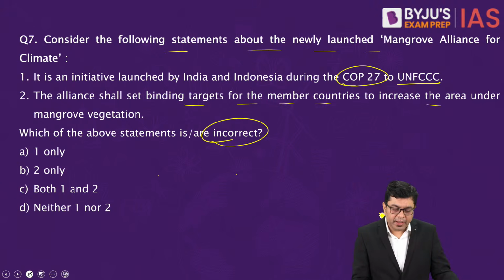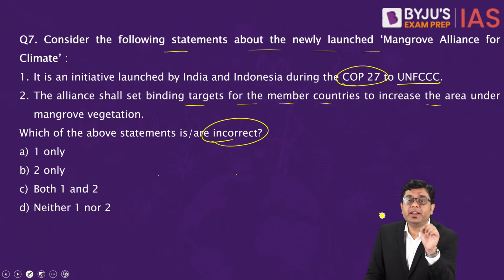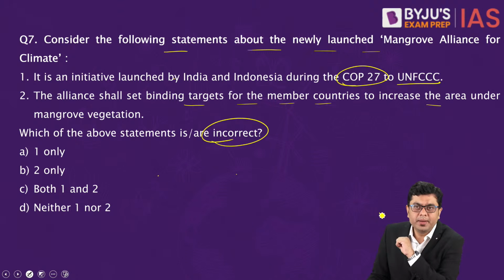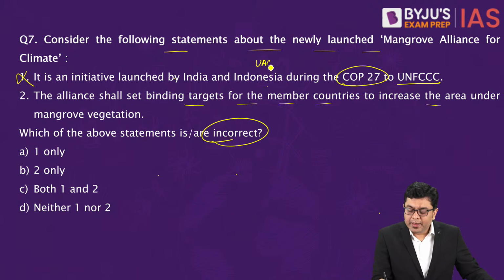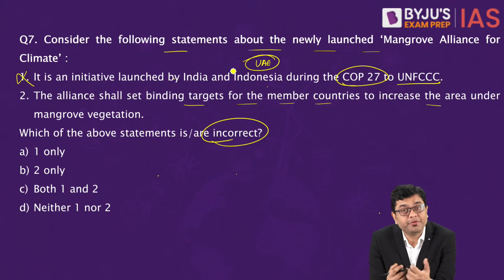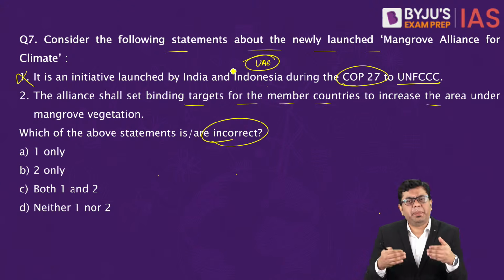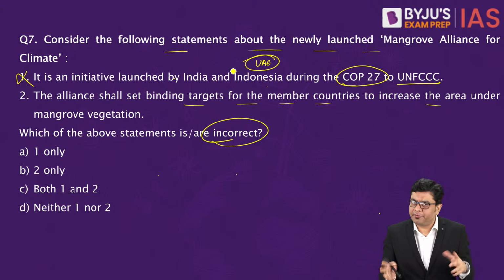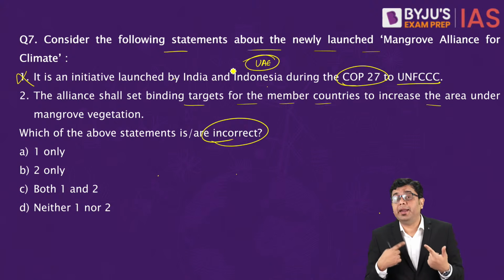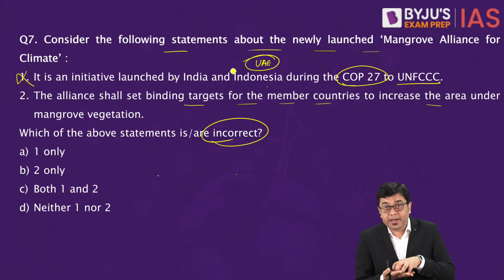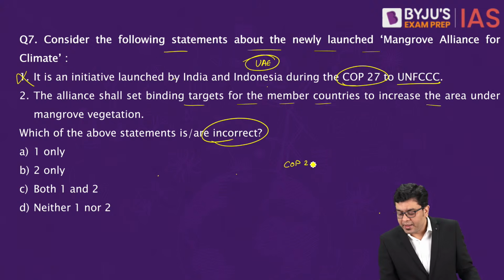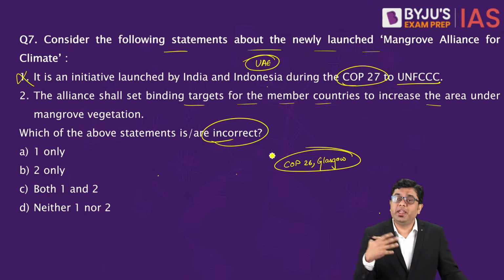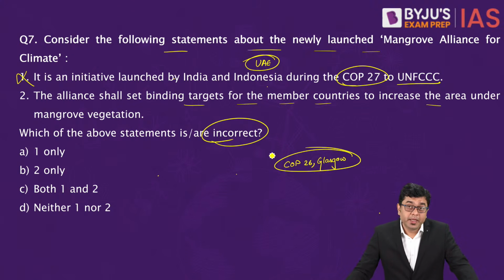Okay? Now here, first statement. Now, is it an initiative launched by India and Indonesia? That is incorrect. It is launched by UAE. Now here you have to understand that UAE, why it has launched this program. Understand the basic background of it, and then you will never forget it. First of all, you have to understand that UAE had announced its intention or its plan to increase the area under mangrove vegetation way back in COP26 at Glasgow. That is when UAE had announced its intention to increase the mangrove vegetation in general.